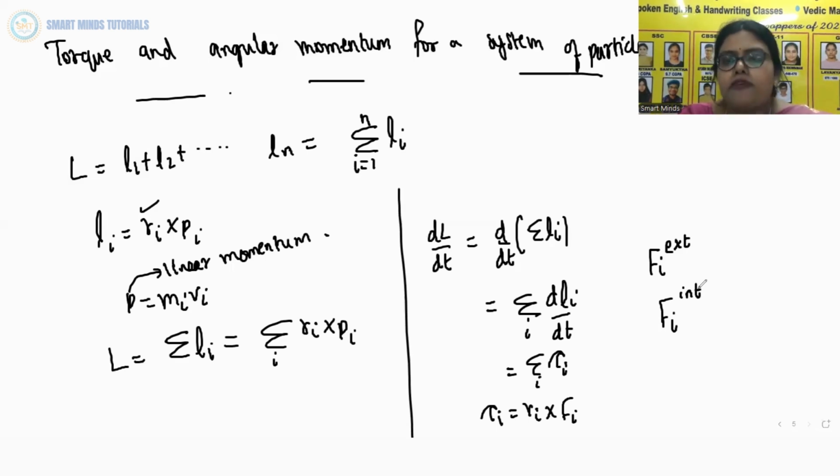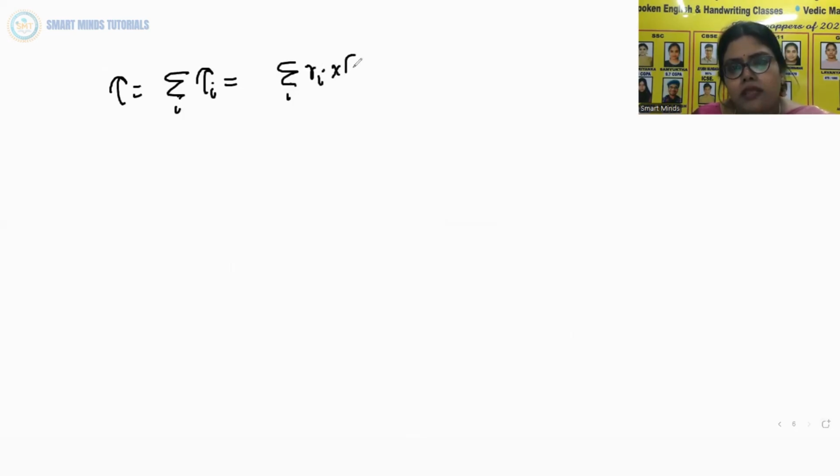So we may therefore separate the contribution of the external and internal forces to the total torque. So how can we do that? Tau equals sigma i tau i, that is sigma i Ri cross Fi.